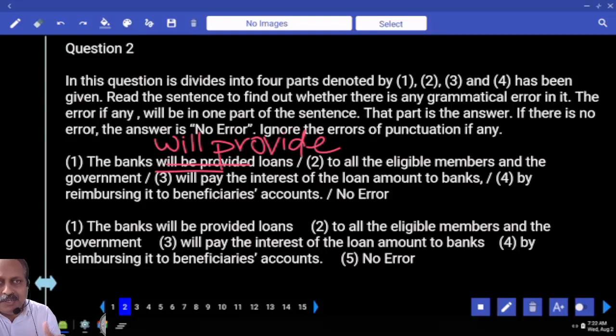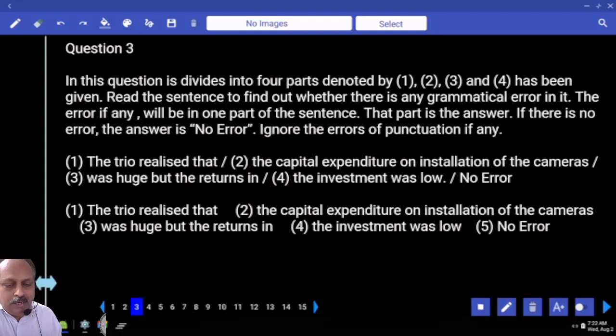Contextual awareness, 1 second you should be able to. The trio realized that the capital expenditure on installation of the cameras was huge, but the returns in the investment or on the investment. Underline the word returns, returns on the investment. We never say in. What is the correct preposition here? On the investment.